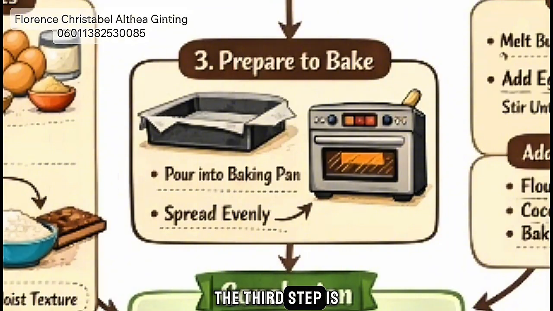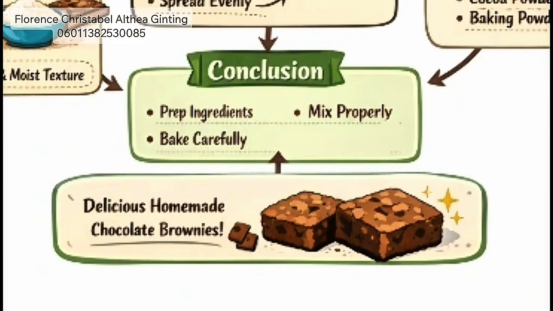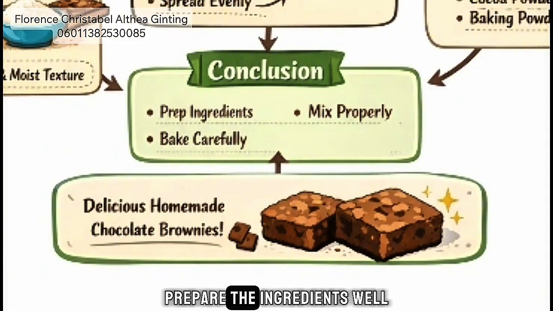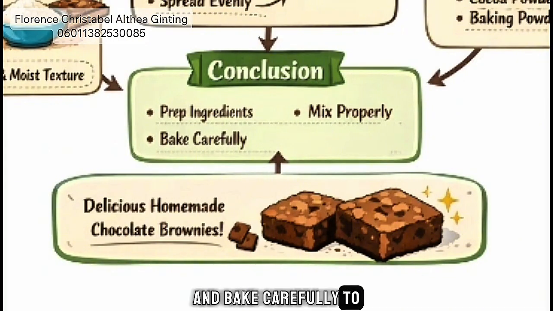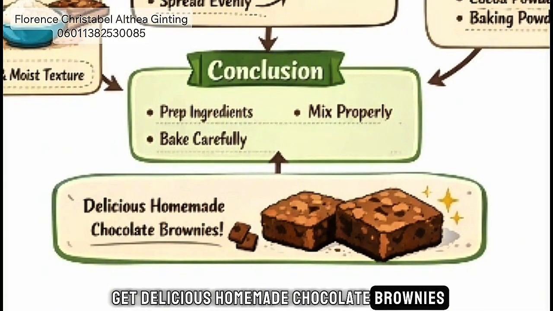The third step is prepare to bake. In this part, I wrote pour the butter into the baking pan and spread it evenly. Then, bake the mixture in a preheated oven for about 25 to 30 minutes until the top looks set. At the bottom, I added a conclusion to remind the main idea. Prepare the ingredients well, mix properly, and bake carefully to get delicious homemade chocolate brownies.